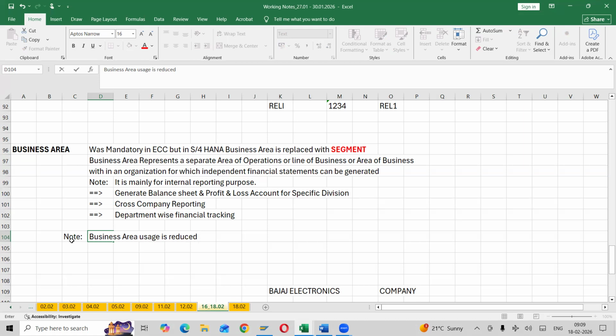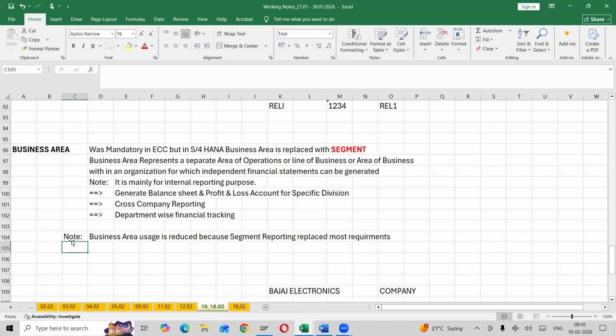Is reduced because segment reporting replaced most requirements. Clear? Business area usage is reduced.